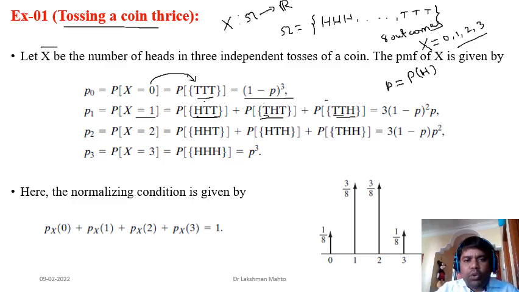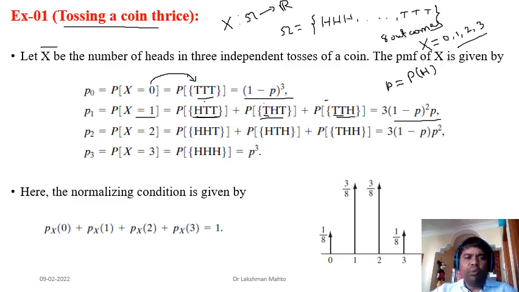So if you try to calculate the probability of head, tail, tail, what would it be? It would be the product: probability of head is P, probability of tail is 1 minus P, and probability of tail is 1 minus P. That means P into (1 minus P) to the power 2. Similarly here, the probability in total would be (1 minus P) into P into (1 minus P), that means P into (1 minus P) squared. Similarly here, (1 minus P) squared into P. That means a total of 3 terms are coming, so 3 times (1 minus P) squared into P.